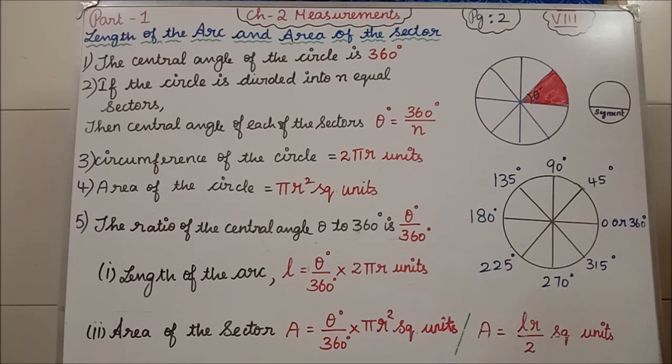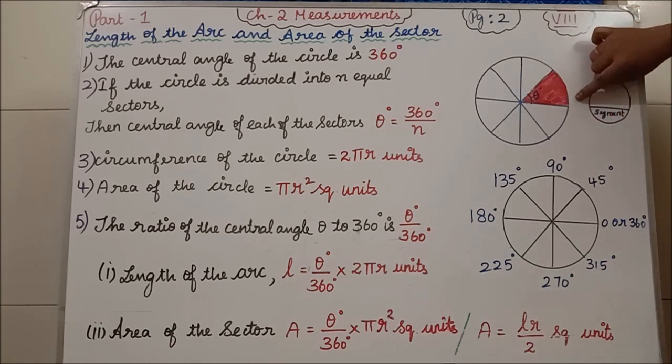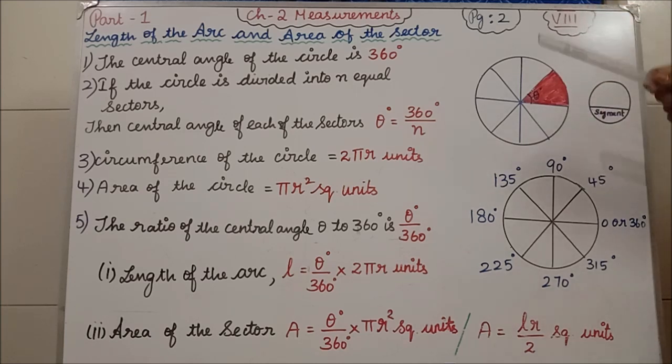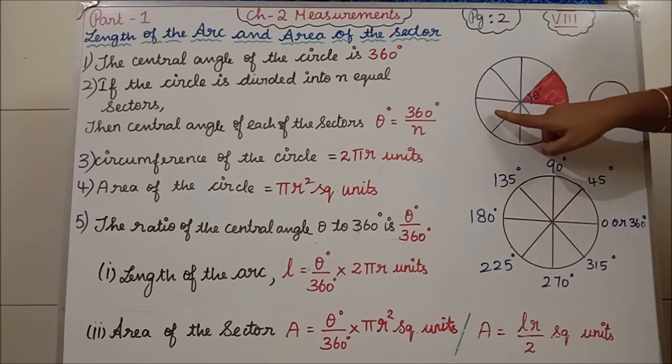Second, what I have written? If the circle is divided into n equal sectors. Okay, so what have we seen? We have seen what is sector and what is segment. Sector means it is enclosed with two radii and one arc. So the circle is divided into n equal sectors, which means, see, this is one sector, this is one sector, this is one sector, this is one sector.